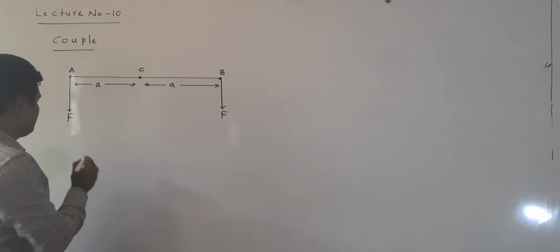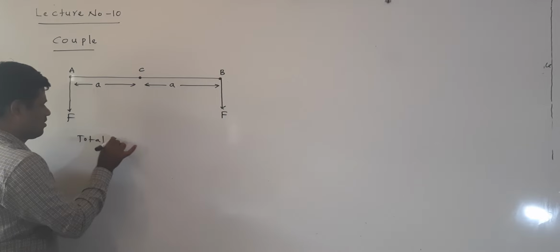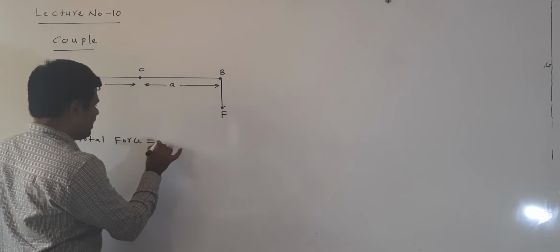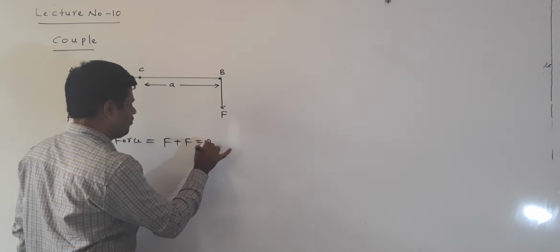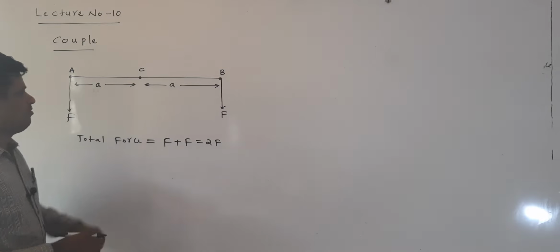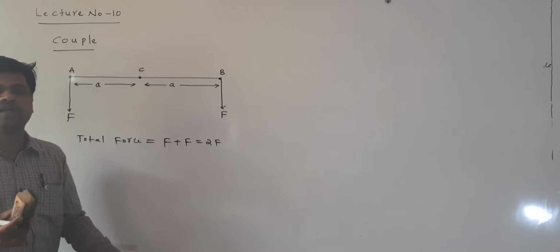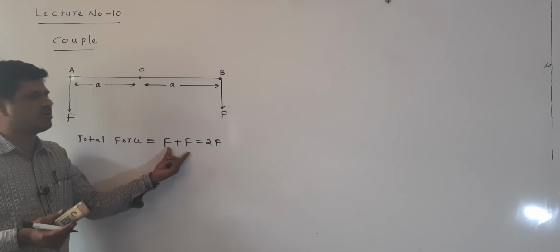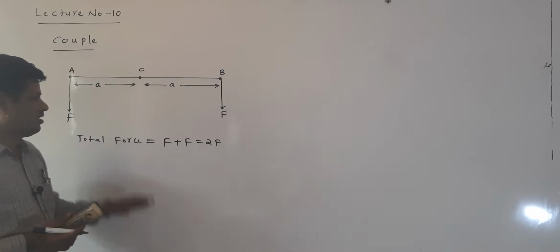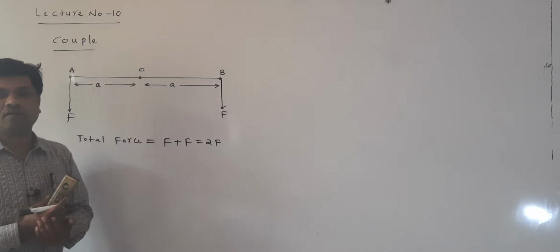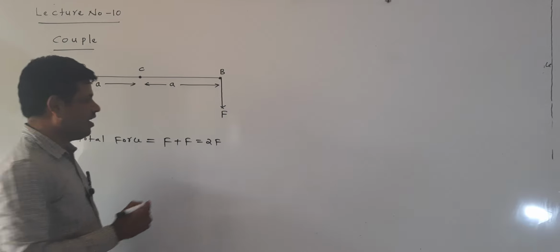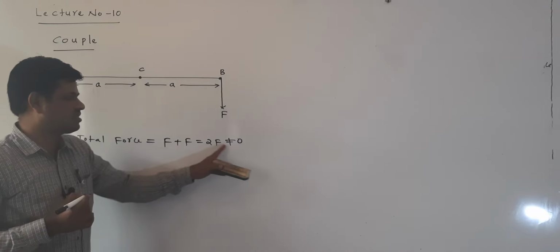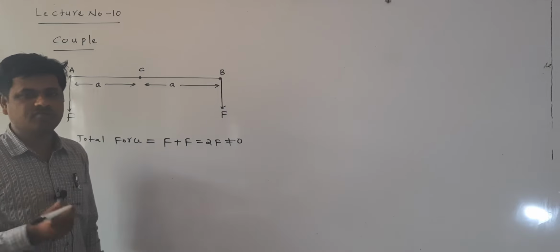When the lines of action are in the same direction, first of all I want to find the total force. The total force is F plus F, which is equal to 2F. Why adding? Because both are in the same direction, so we can make the direct vector sum. The total force acting on the rod is 2F, which is not equal to 0.